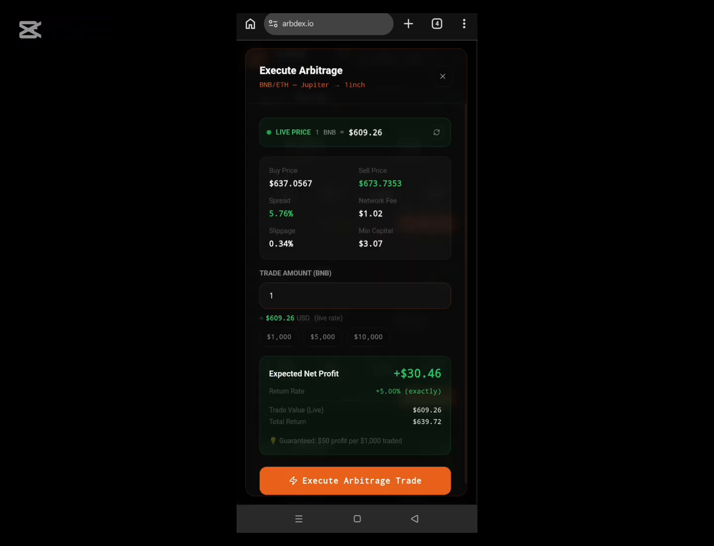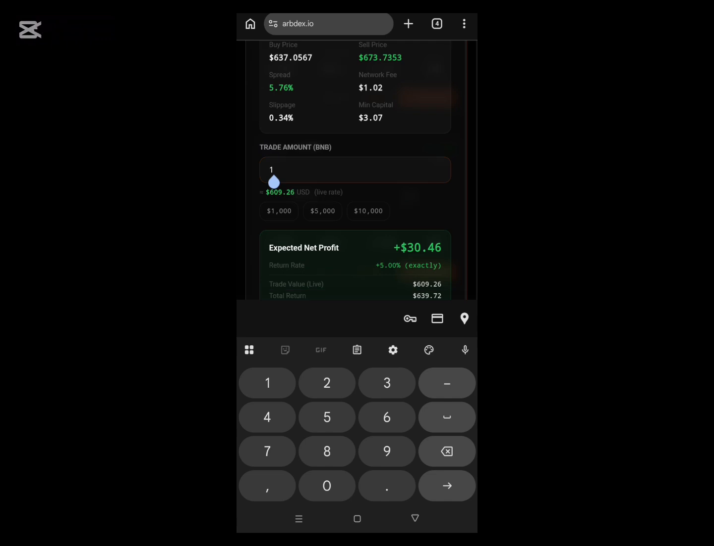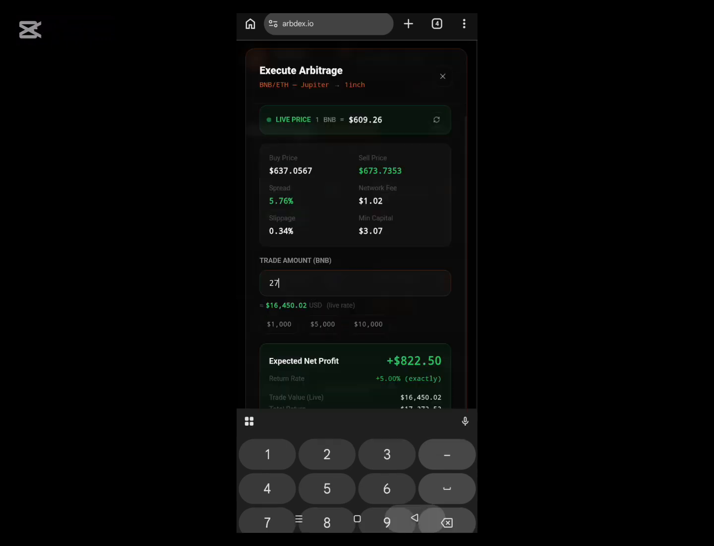You can see the buy price, you can see the sell price, and it's buying from Jupiter and selling on 1inch. I'm buying Ethereum with BNB, and this one is a higher percentage, which is good for me. So I'll just put in 27, because I want to use the whole of my BNB. I need to be fast. You have to be very, very fast so it doesn't time out again.